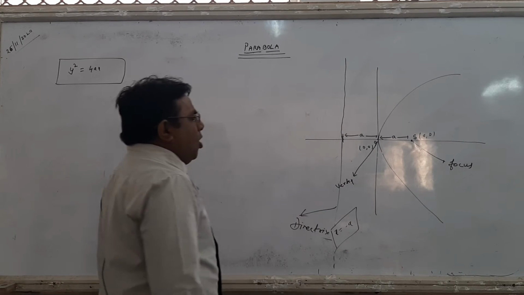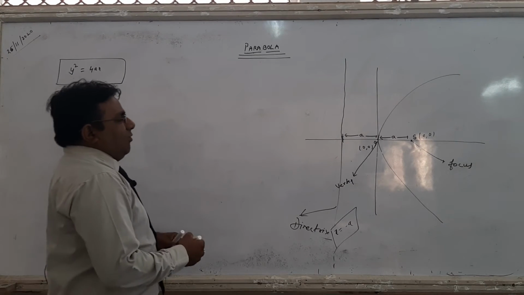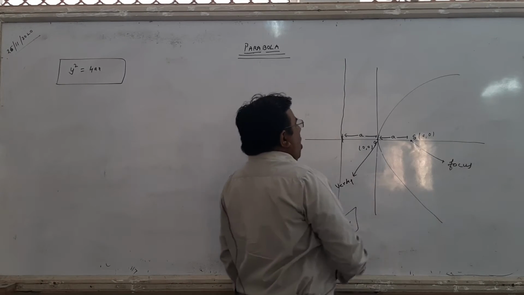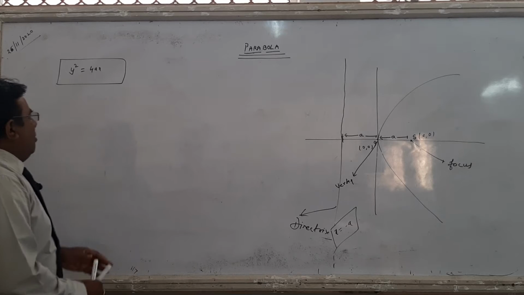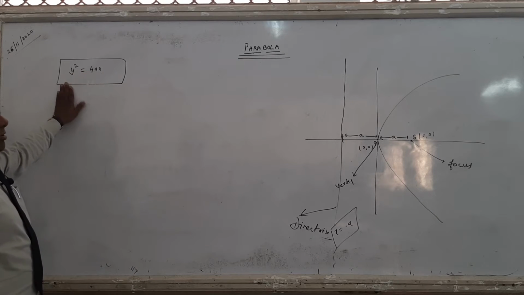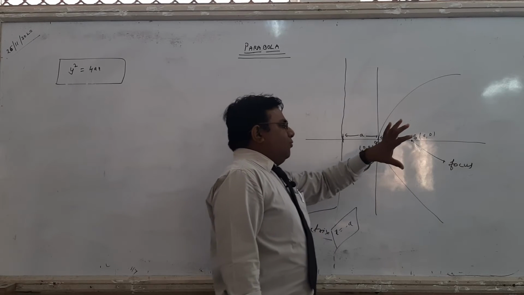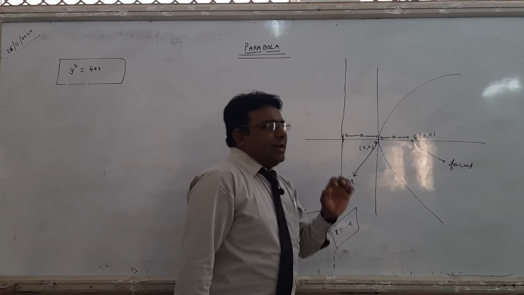Now look here students, only three things. One thing is the vertex. When the parabola is drawn on the x axis, the y coordinate is 0, then y is 0, so x is also 0. This is called the vertex. The fixed point is called the focus, and the fixed line is called the directrix.